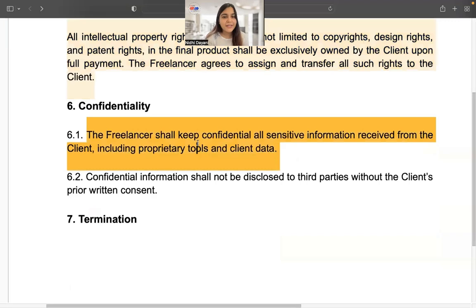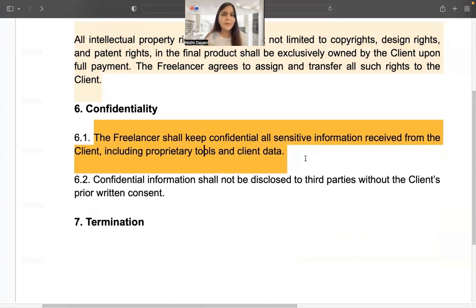But confidentiality, it says freelancer shall keep all confidential information received from the client, including proprietary tools. Now you can see this is one-sided. We can make it a mutual obligation on both the parties.